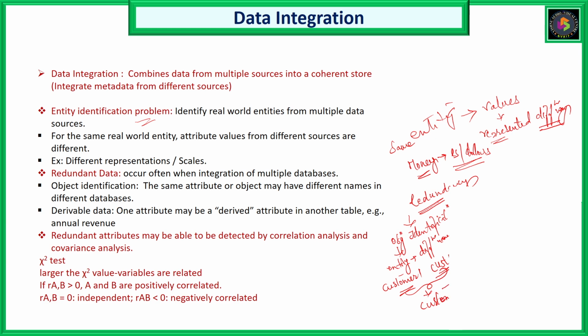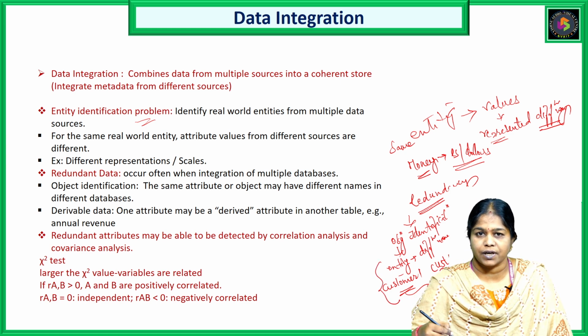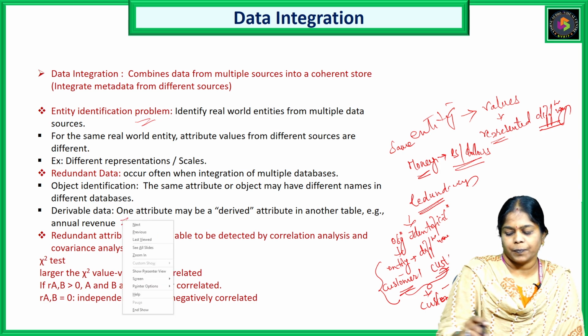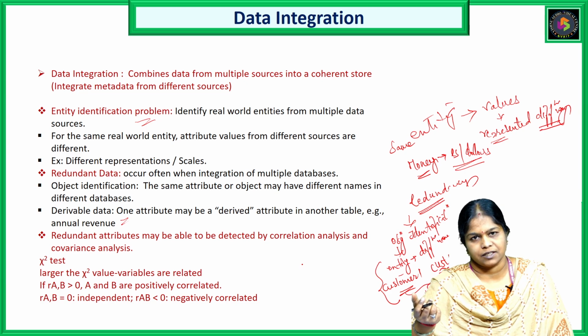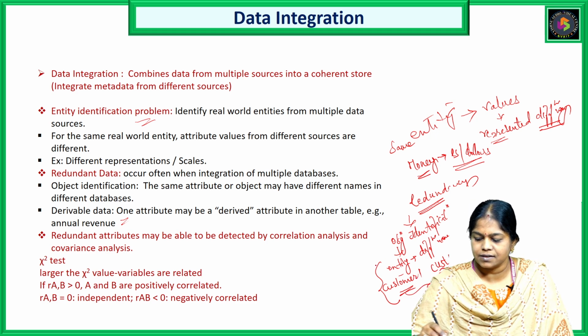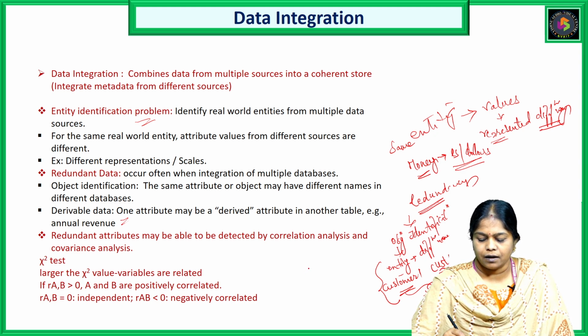For the same entity, customer. So this object identification is one of the frequently seen simple methods where we have to check during the integration of a particular data set from one database to the other database. And the other one is derivable data. Derivable data is something which is derived from one table to the other table. During that integration also, we have to check whether they are derived with the same name or with the same title or not. And this redundancy can be checked or overcome with the help of an analysis which is called correlation analysis.